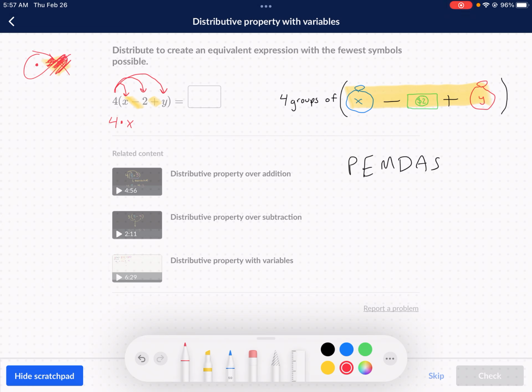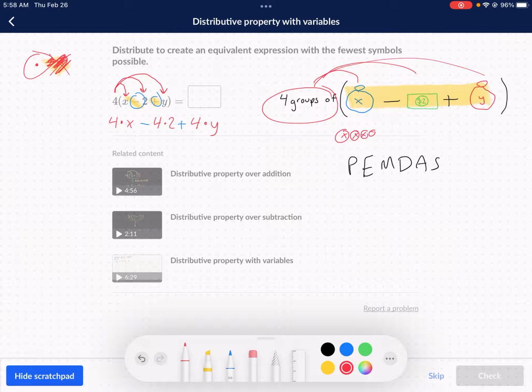So 4 multiplied by x. We're going to copy down this subtraction sign and that plus sign and keep those there, exactly the same for now. Later on in math, when you multiply by variables, it gets a little more complex. We're going to do 4 times 2 here, and then 4 times y there. We're just taking turns multiplying by each thing. Why is that? Because we have 4 groups of each one of those things. We have 4 bags of x, 4 groups of that $2 that we're subtracting, and 4 groups of that y, which is an unknown amount also. That's why we can do it that way.